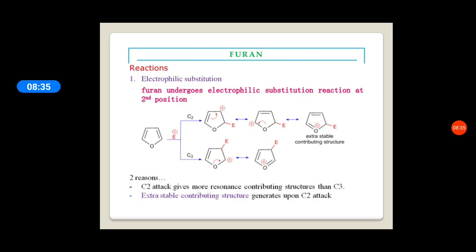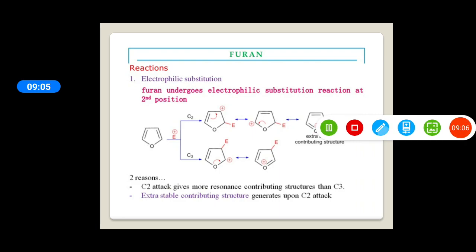Again here I have given the electrophilic substitution. Furan undergoes electrophilic substitution reaction at the second position. As a general rule we have seen this. Suppose you want to write the mechanism of why electrophilic substitution takes place at position 2, at that time you have to give these structures.